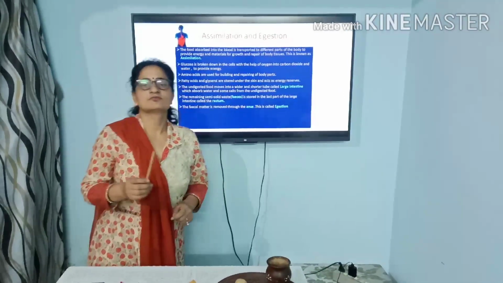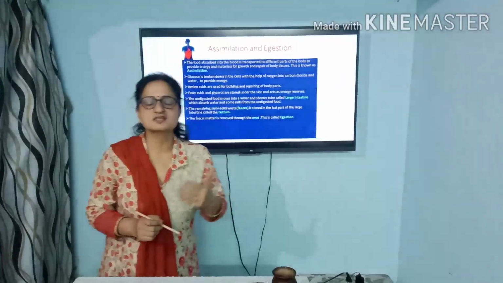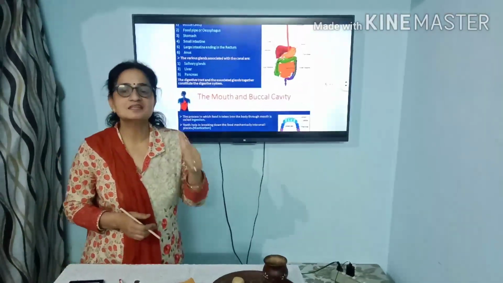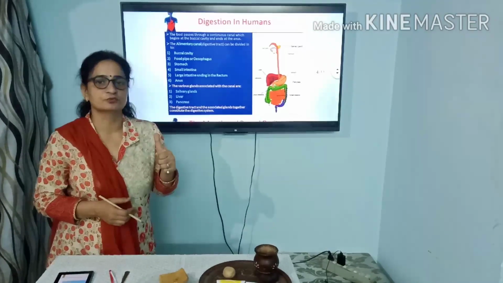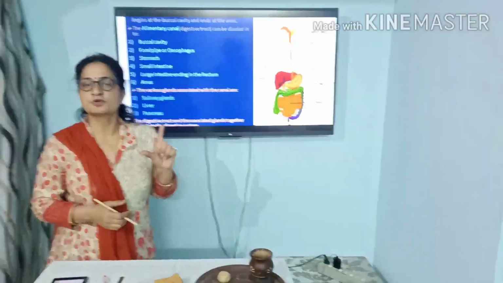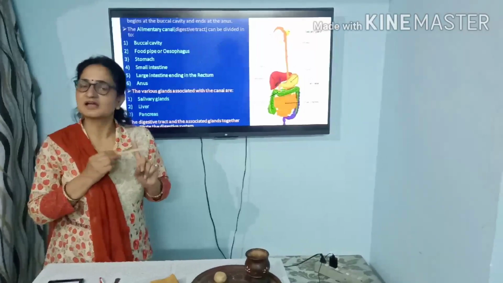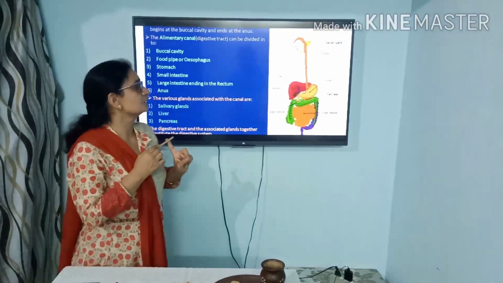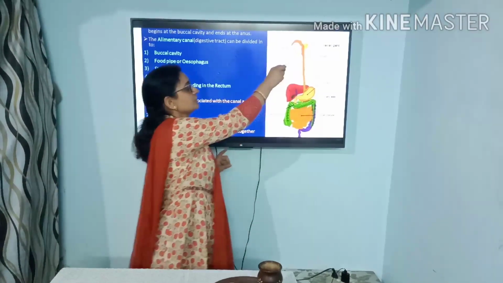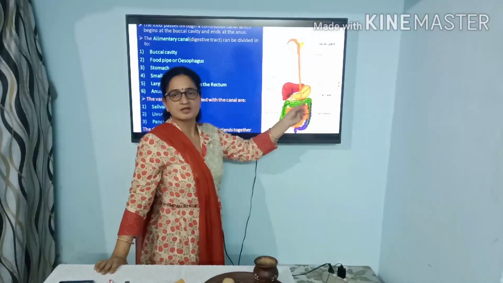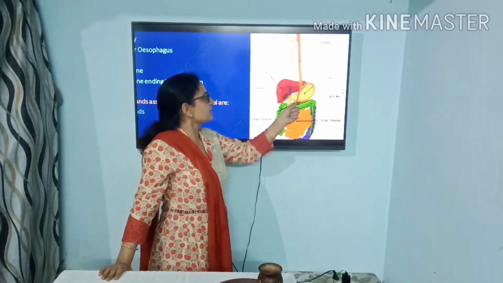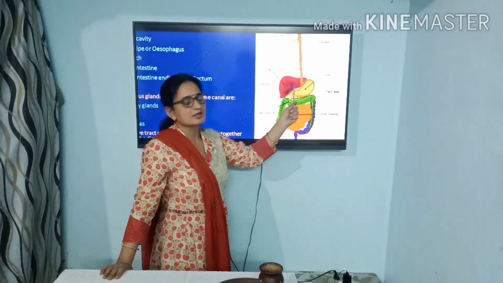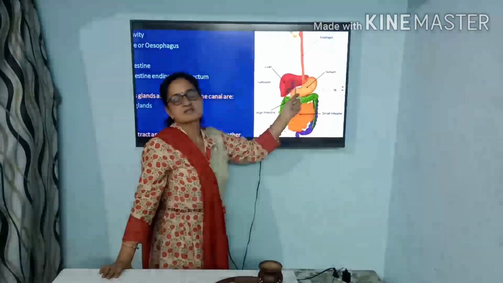So children, we have seen that there are various steps involved in the digestion process. The very first one is ingestion, that is intake of the food, and then the digestion process starts from the buccal cavity itself. Here the saliva plays its important role. Later on, the food is passed into the stomach. Here the stomach also releases some digestive juices and hydrochloric acid. Here the digestion of the food takes place.